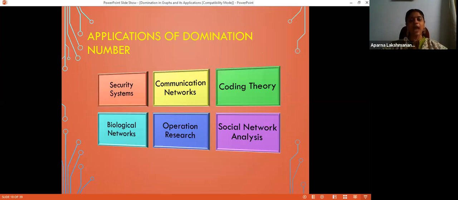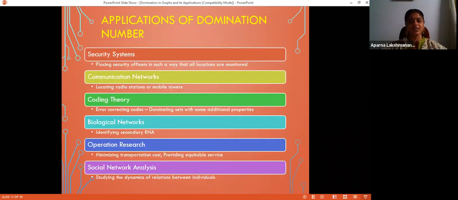Now let us move on to the application of domination number. When you think about application of graph theory, in fact, domination dominates that, I must say. At almost every place where graph theory is applied, domination also plays a role. In some way or other, we can connect domination number to that application. Some of the applications of domination number are in security analysis, communication networks, coding theory, biological networks, operation research, social network analysis, and many more.